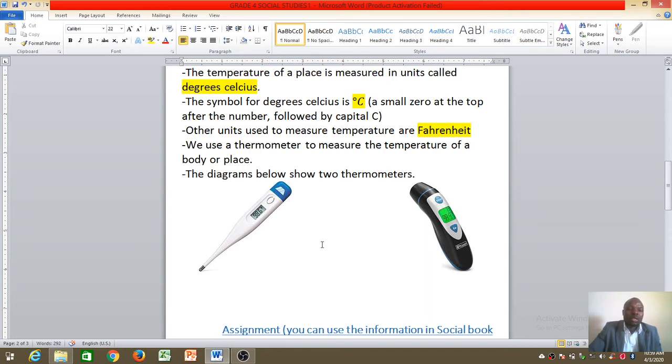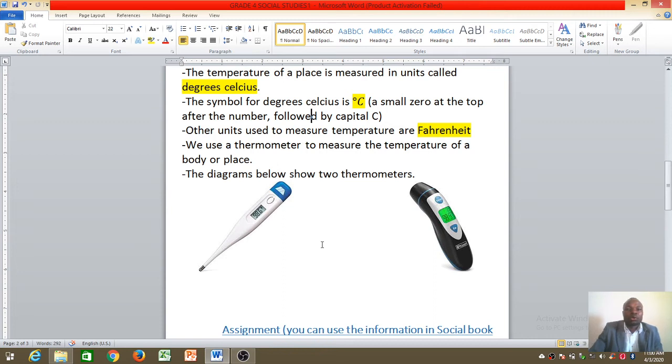Now, first of all, the doctor will take a thermometer and may flick it, then place it in your armpit, right? Or maybe some of them, they place it on your tongue and ask you to close your mouth. Then for about a minute, they will remove it and they'll read the temperature of your body or the temperature of an object. So a thermometer is an instrument used to measure temperature of a place or an object.